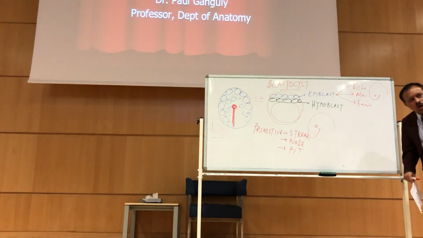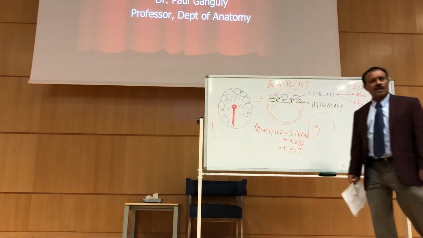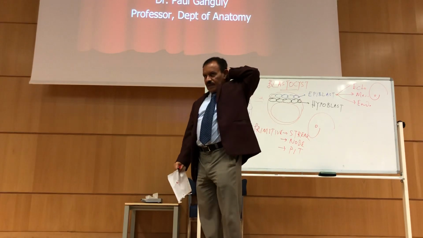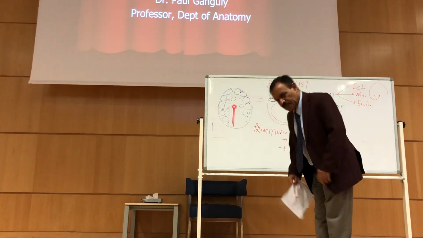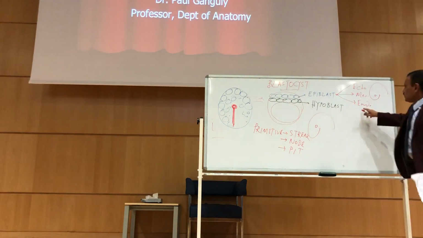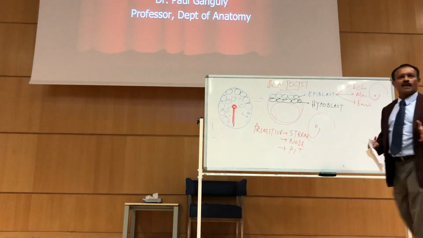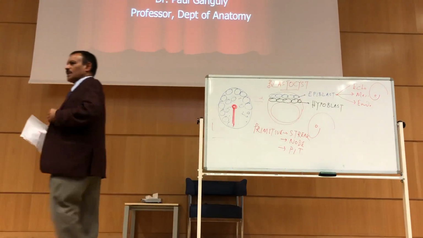So on the top, whatever you see on the top is ectoderm, the brain and spinal cord. The brain and the spinal cord are ectoderm. Is it okay? What you see over here is endoderm. In between, everything is mesoderm. Very easy. Ectoderm: brain, spinal cord.